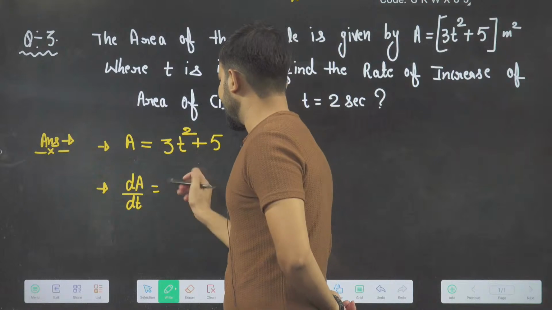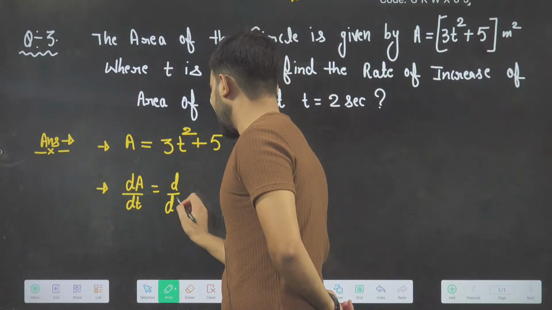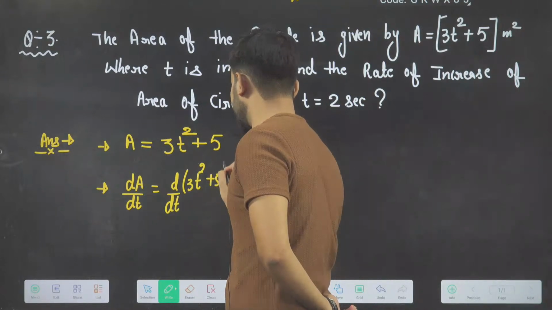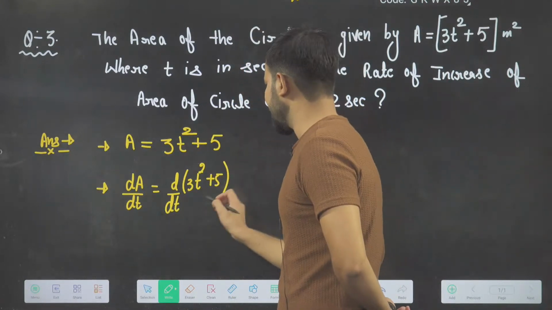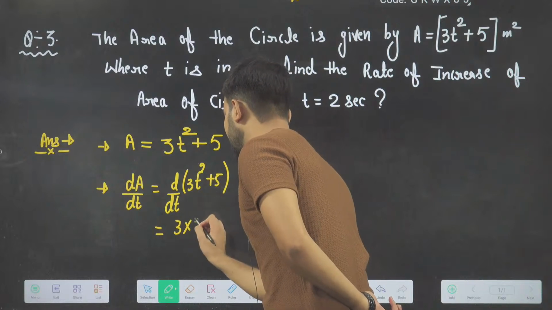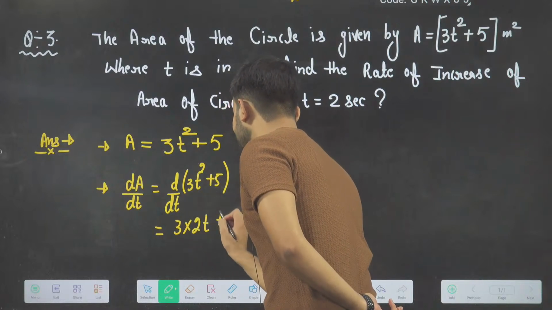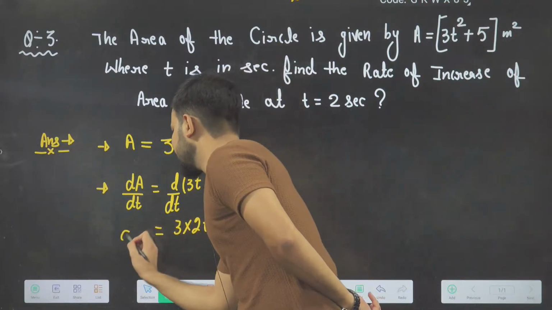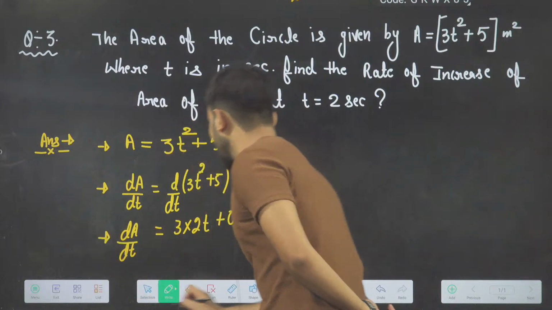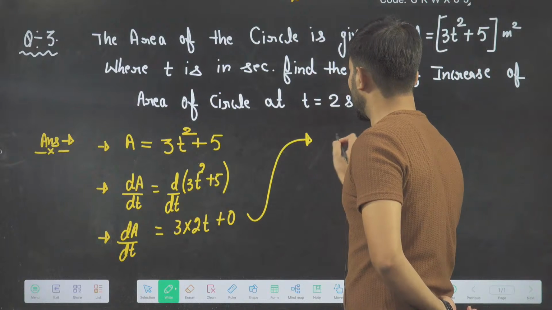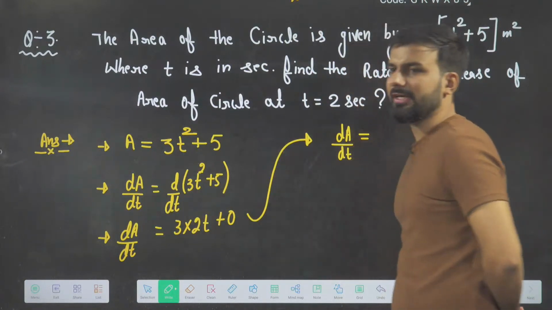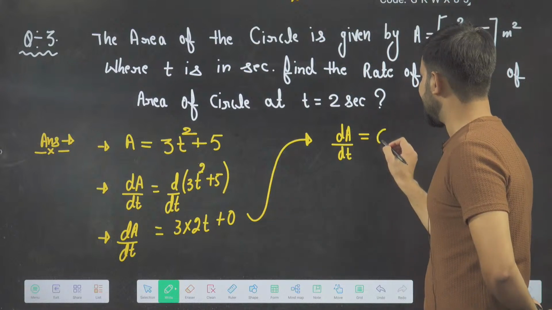Okay, again I am writing like this only one time, not again I will write. I have to differentiate both, 3t square plus 5, like this, right? So what is the differentiation of this I will get? 3 is constant, differentiation of t square is 2t, plus differentiation of 5 is 0. So what answer am I getting? dA by dt is equal to this. And if I further solve it, what is the rate I am getting? The rate of change of area is given by 6t.